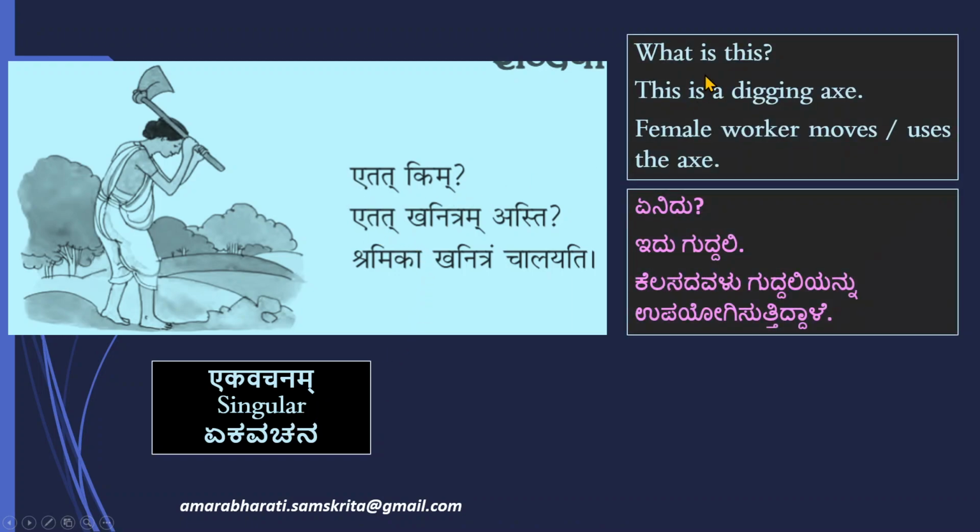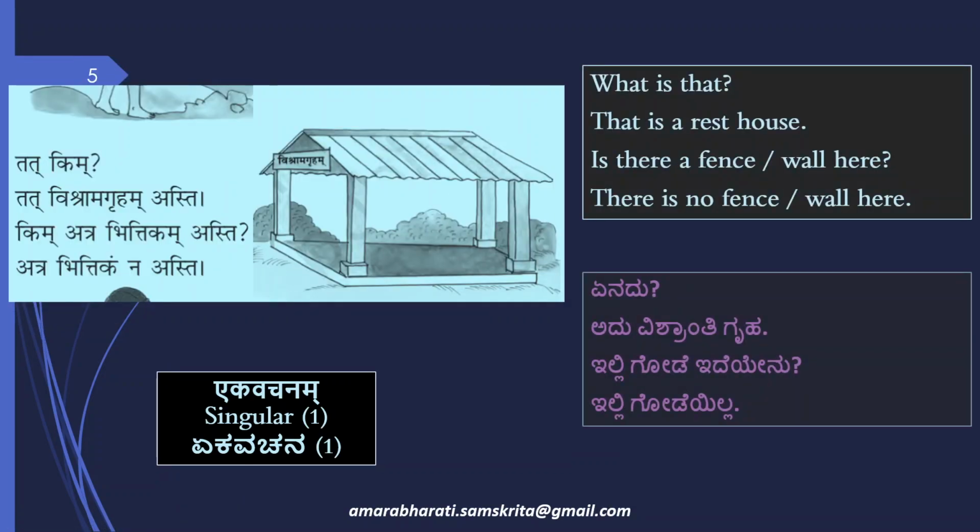Etat kim, what is this? Etat khanitram asti. This is a digging axe. Shramika khanitram chalayati. Female worker moves or uses the axe. Etat kim, etat khanitram asti. Shramika khanitram chalayati. We go further. This is also about Ekavachanam only.